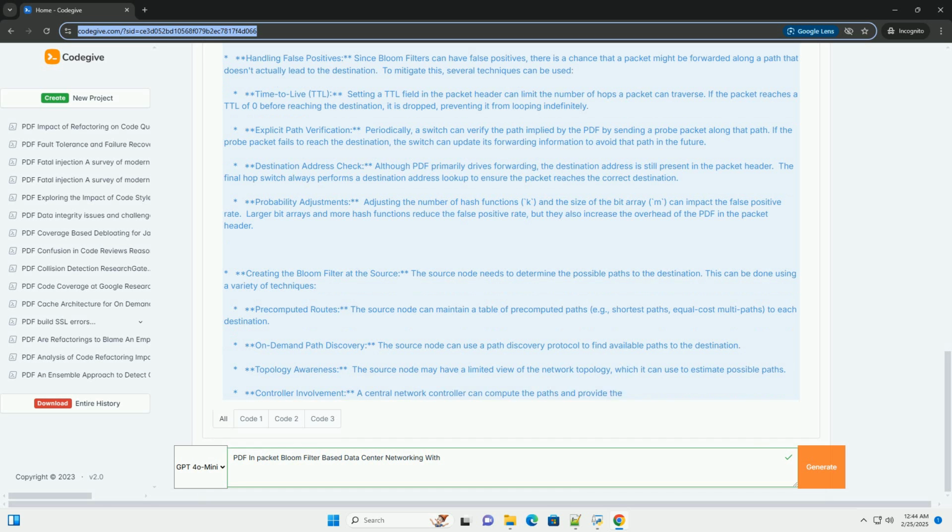Explanation of the code. 1. Bloom filter class. __init__(self, size, number_hash_functions): constructor to initialize the Bloom filter with a specified size and number of hash functions.